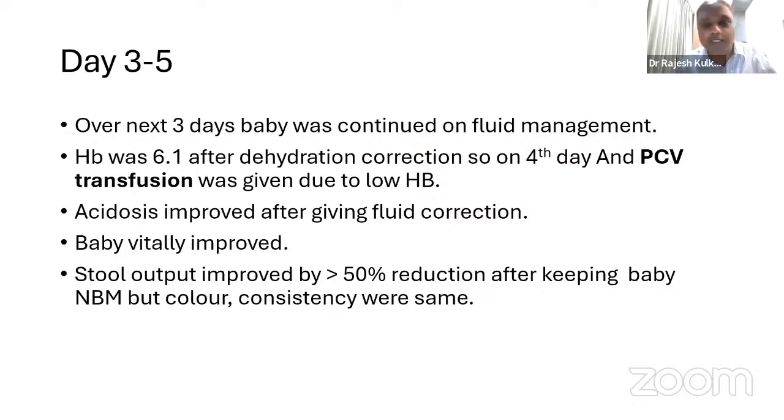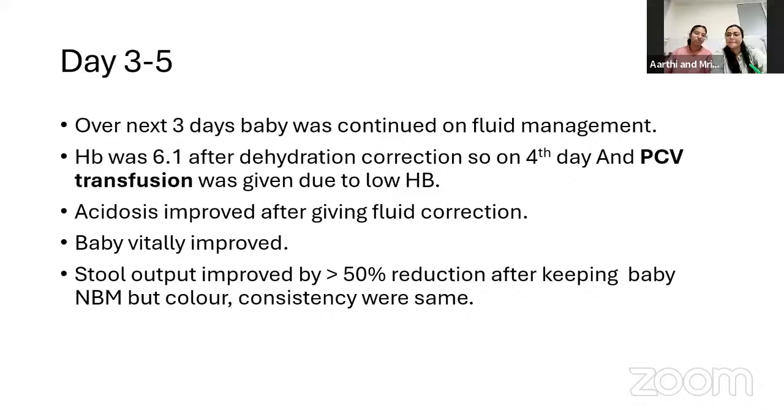Okay. So for the next 3 days, the baby was continued on NBM, and dehydration correction was going on. On the 4th day, we repeated the hemogram and we saw that the hemoglobin has now fallen to 6.1. So I want to ask Dr. Arthi, why has the hemoglobin fallen? Is there so much bleeding that the hemoglobin has fallen? What has led to the fall of the hemoglobin? The stool for occult blood was positive. Okay, so do you expect a stool occult blood positive to cause a drop in the hemoglobin by 2 gram% over 3 days?